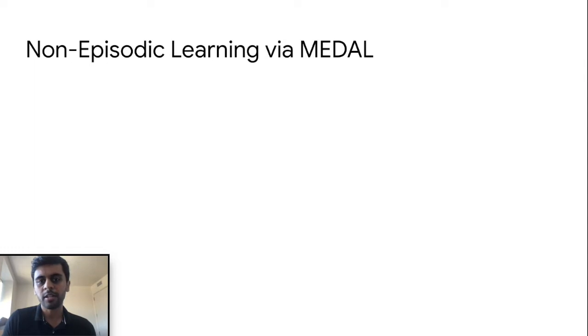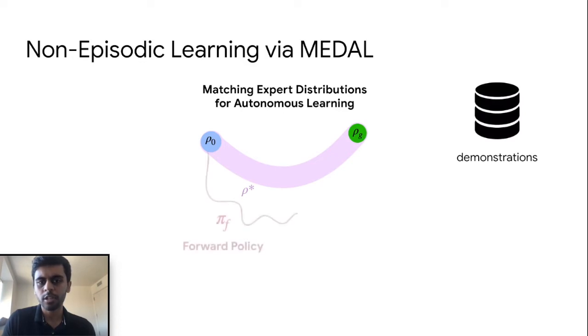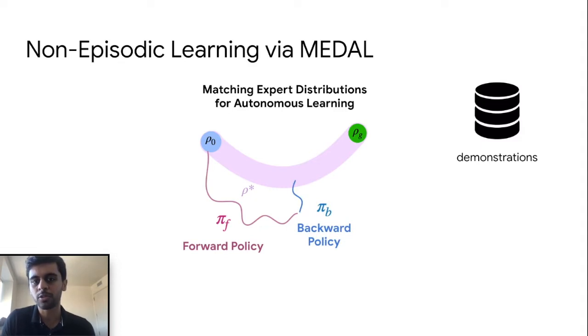Now we look at how MEDAL does non-episodic learning. We assume access to a small set of demonstrations for our algorithm. First, a forward policy tries to solve the task, and then a backward policy tries to bring the agent back to the expert state distribution rho star. The forward and backward policies alternately interact with the environment, and the training continues in a cyclic fashion.